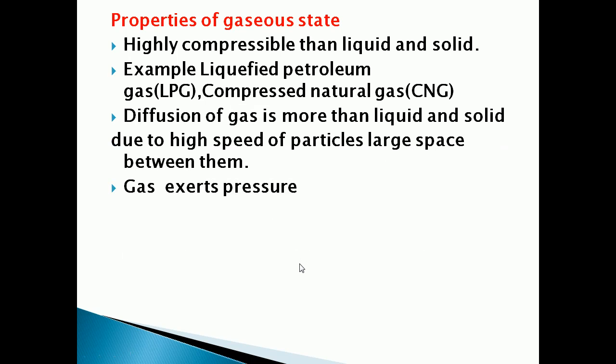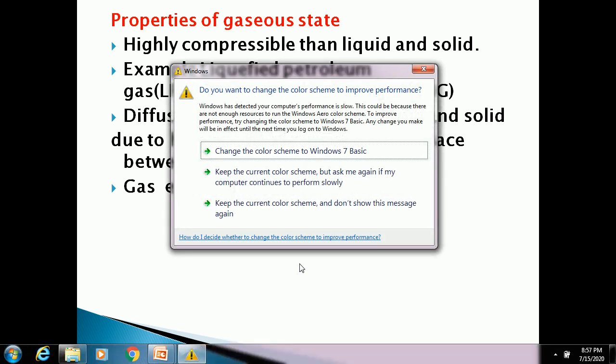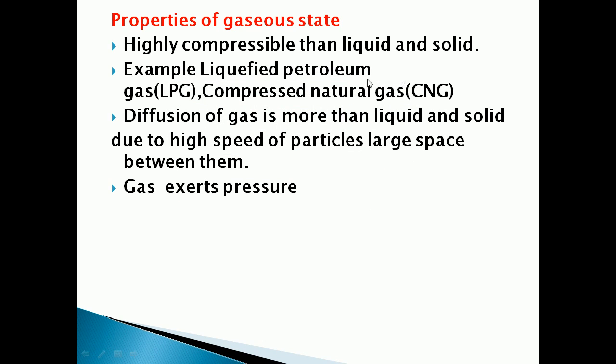Now we are moving to properties of the gaseous state. Properties of the gaseous state. Gases are highly compressible compared to liquids and solids. We know the example of liquefied petroleum gas, which we use in our home for cooking. LPG means what? Liquefied petroleum gas. This is the gas which we use in our home for cooking.